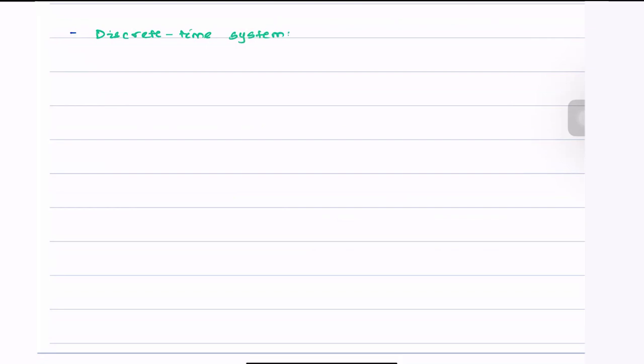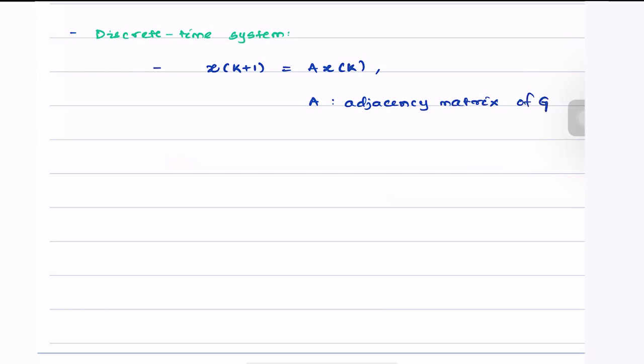We know that if we design a distributed process which evolves in this manner, x(k+1) is equal to A times x(k), where A is the adjacency matrix of G. Suppose this is my distributed averaging model.